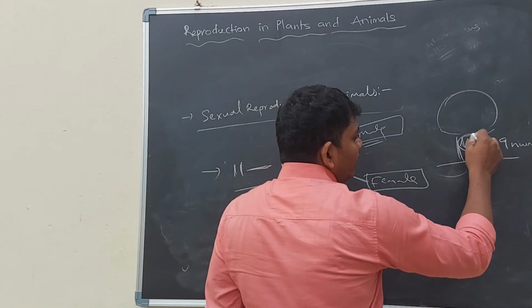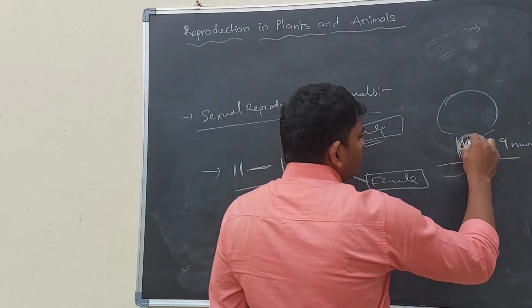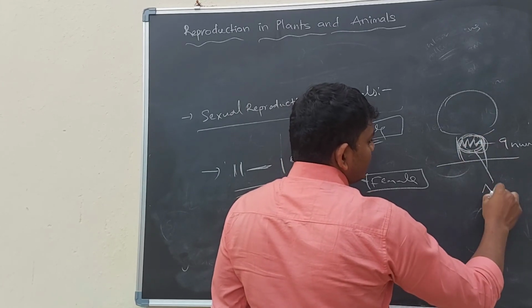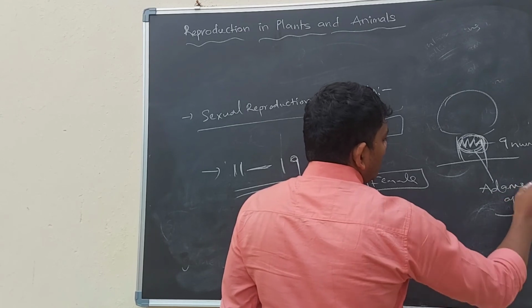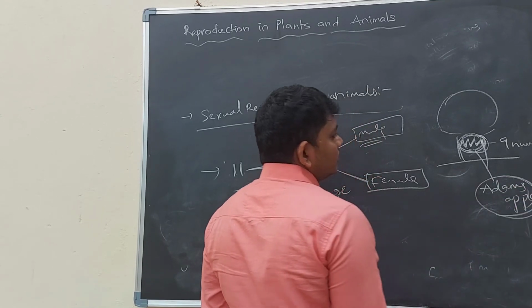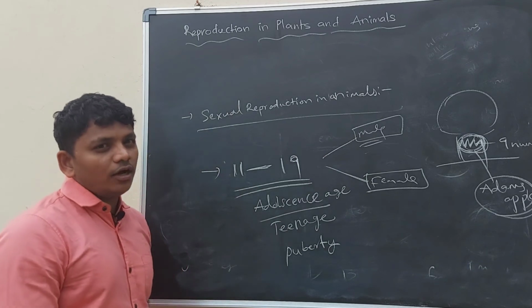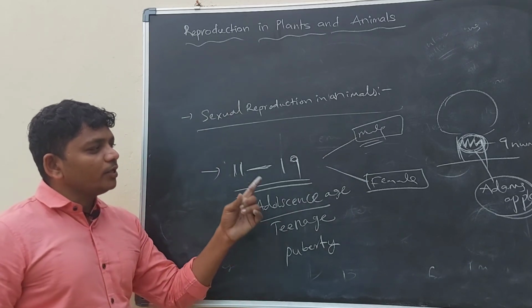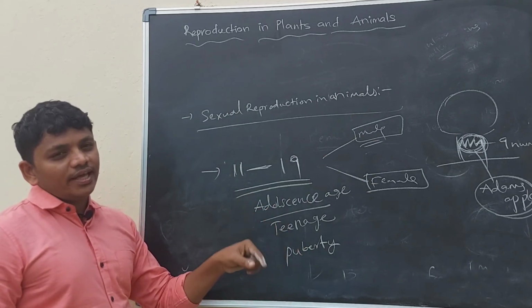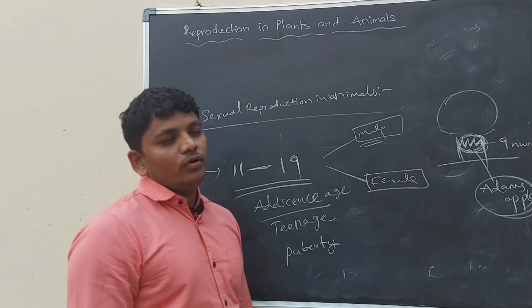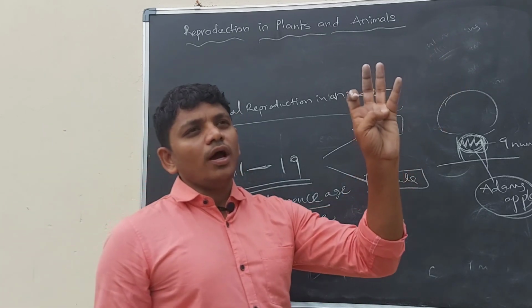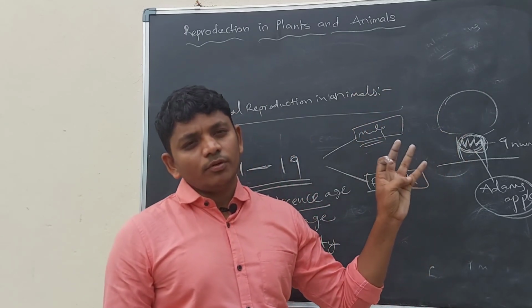The growing vocal cords are called the Adam's apple. The Adam's apple appears in the neck of the boys, and then the voice becomes harsh only for the boy. So the Adam's apple appears in the teenage of boys.